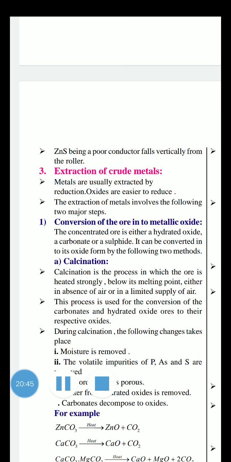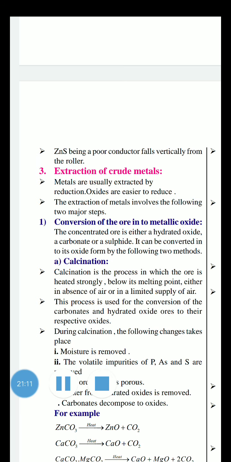Once again I repeat, my dear students, in the physical process there is hydraulic washing, and grinding also, but that is not necessary here. So hydraulic washing, magnetic separation method, froth flotation method. The magnetic separation method means magnetic particles are removed using magnetic rollers.